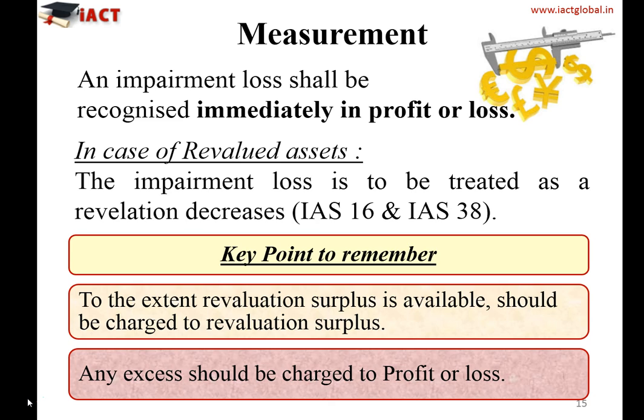And this revaluation surplus we have talked about could be under IAS 16 property, plant and equipment, and it could be under IAS 38 intangible assets. So the key important point to note down is that to the extent revaluation surplus is available, it should be charged to the revaluation surplus, and any excess should then be charged to your profit and loss account.